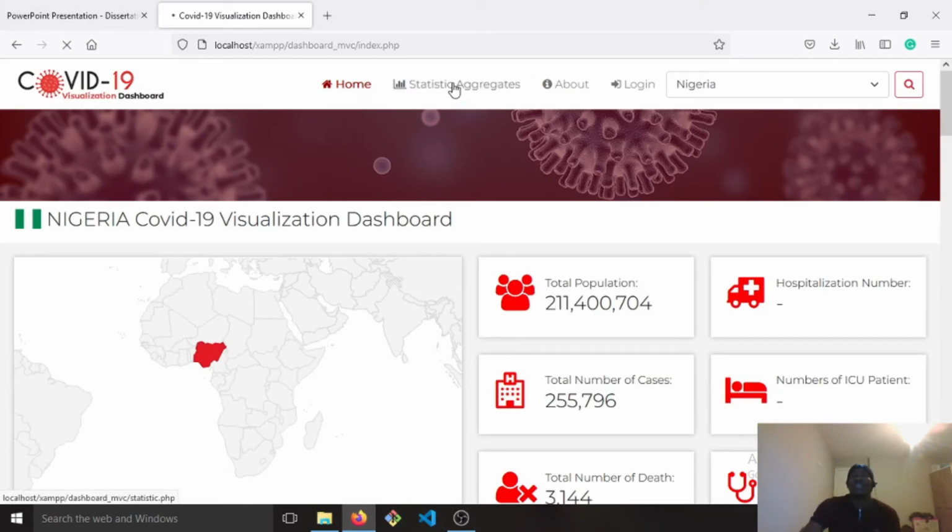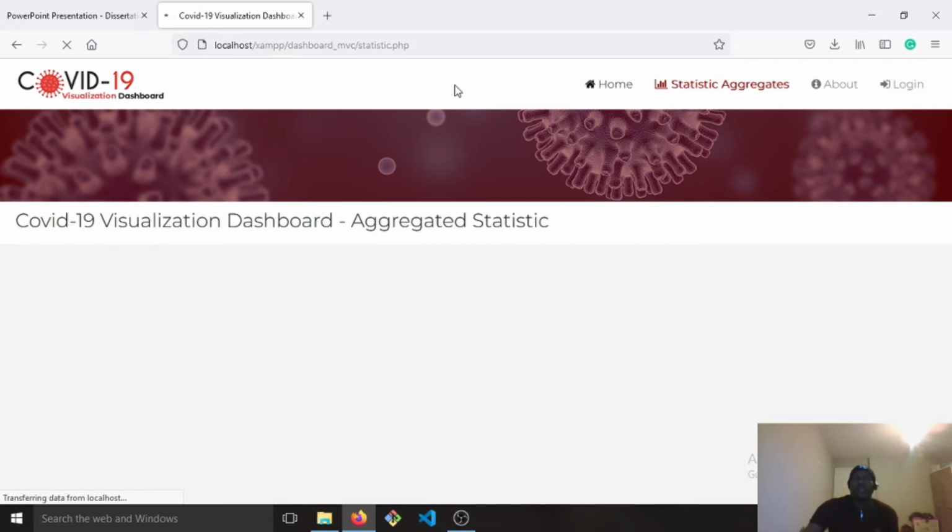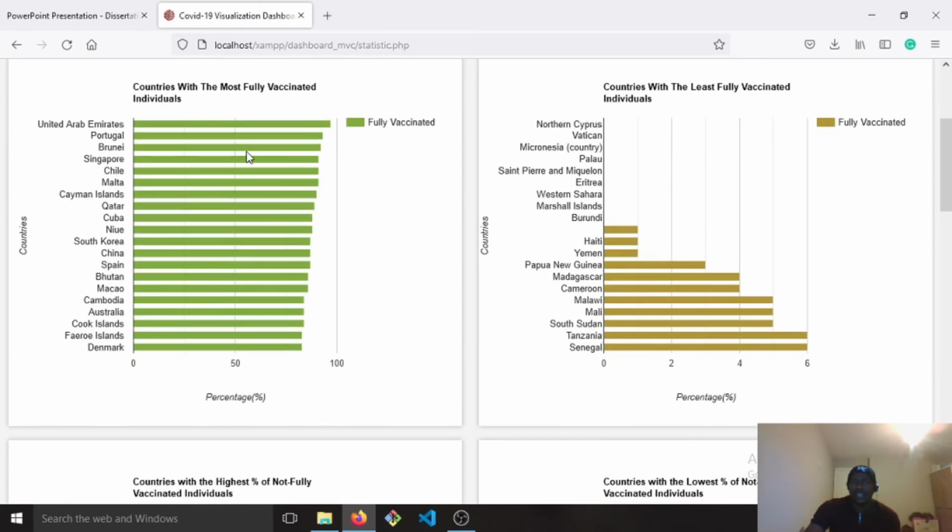It's available online, and also has the ability to show aggregated data. So let's just click on it. It's currently loading up. So this is the aggregated data. This aggregated data gives you the information about the fully vaccinated, the countries with the highest number of fully vaccinated. So it gives you the top 20 countries with the number of fully vaccinated.